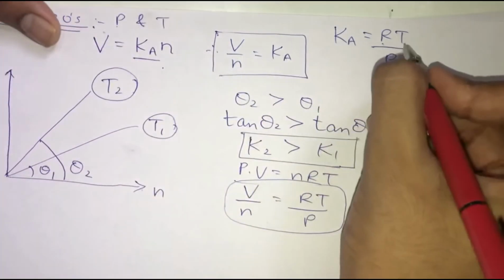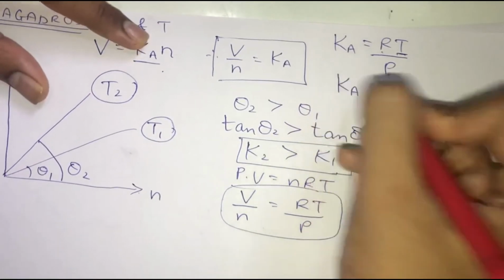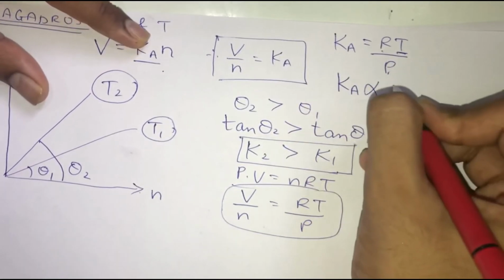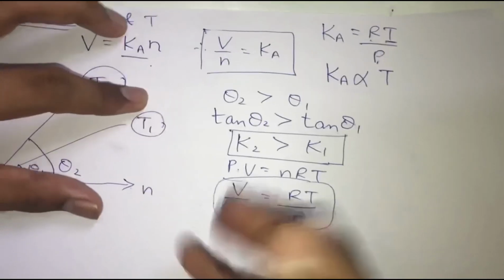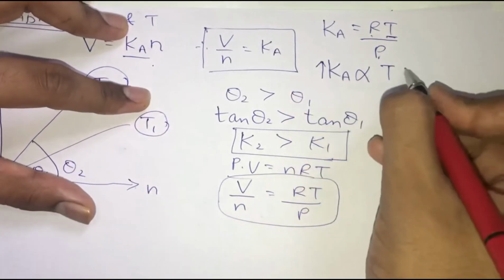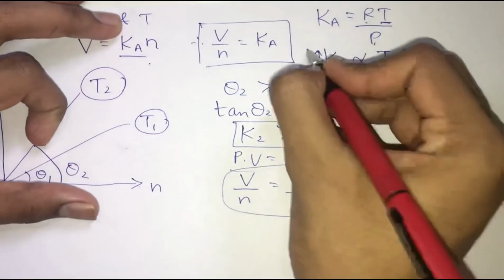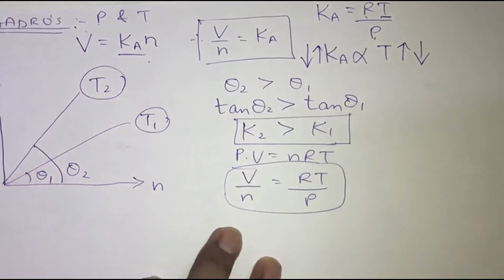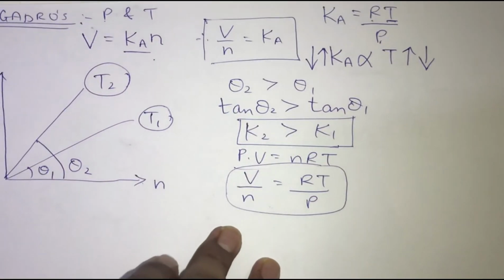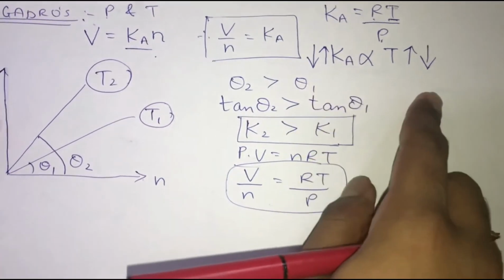So can I say that the variable factor over here is T, and when I find the relationship between K and T, I found that Ka is directly proportional to T, which means that if you increase the slope, the temperature is going to increase, and if I decrease the slope, the temperature is also going to decrease. Okay, so this is the one thing that we know.